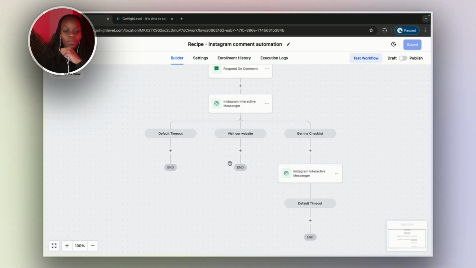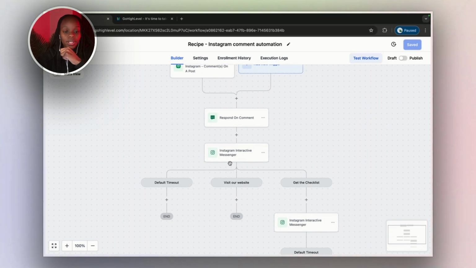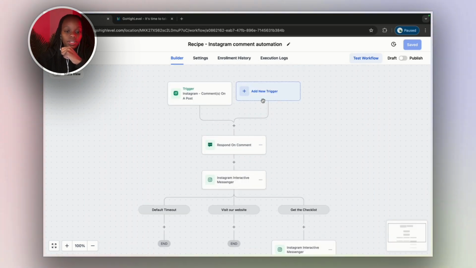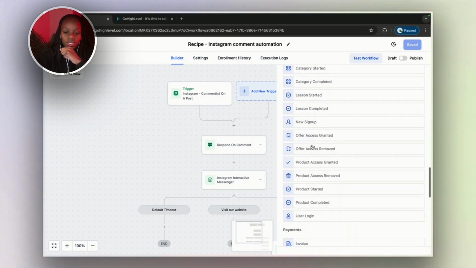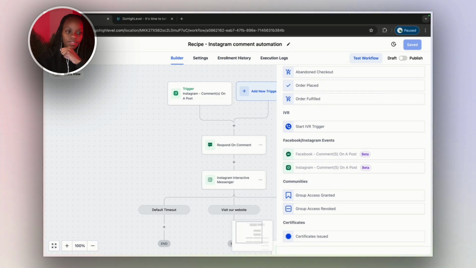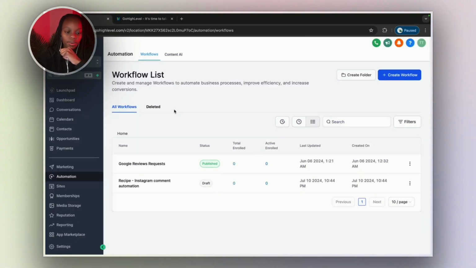This workflow can go on and on and on depending on what you want to automate. It's pretty cool. This is where you build everything, so there's different ways that your automations can trigger. I'll go through this in depth in the next videos, but I just wanted to show you how automations work. Then we have content AI here.